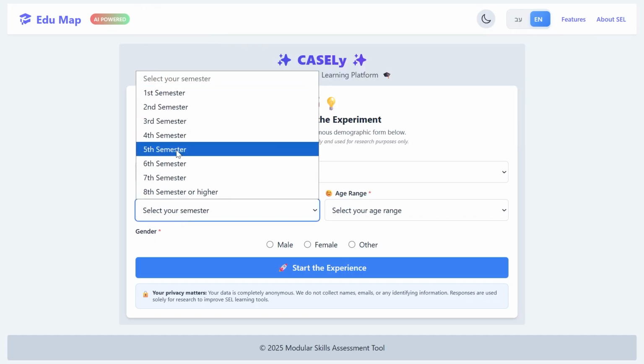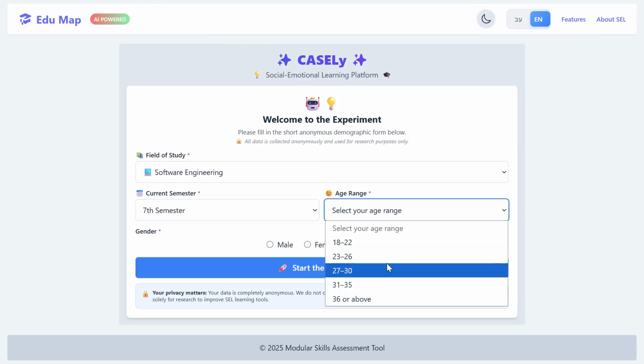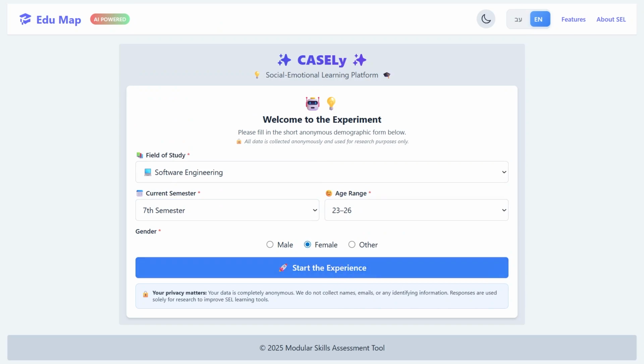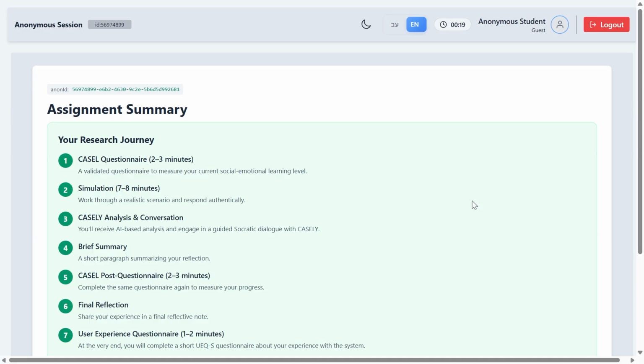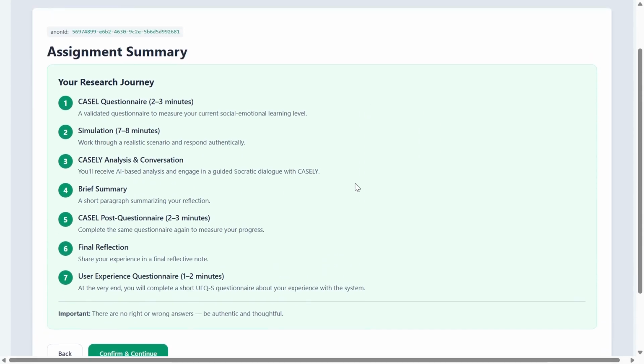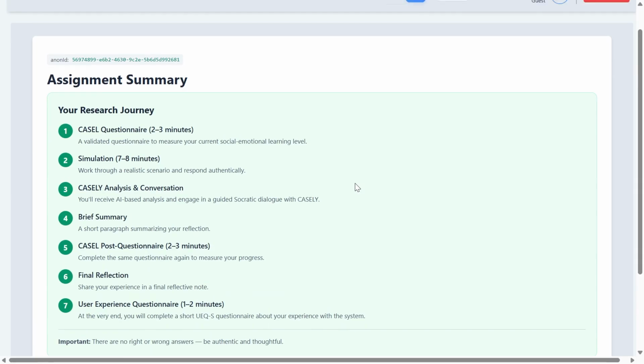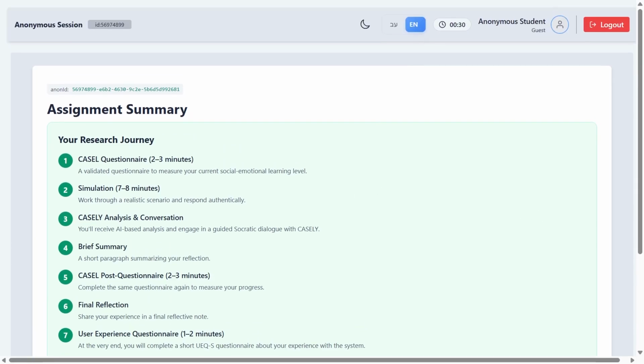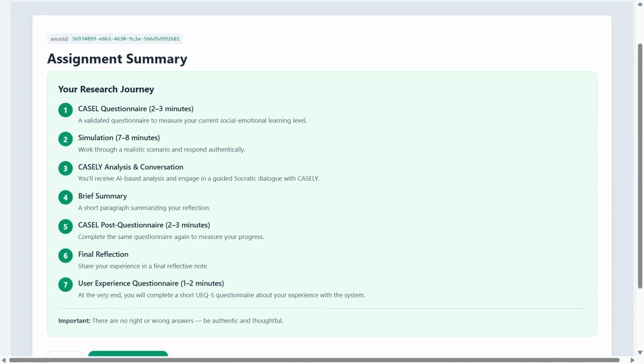After entering the system, participants proceed through a structured experimental flow that includes a socio-emotional simulation, automated CASEL-based analysis, and, for the experimental groups, an AI-guided Socratic dialogue. This screen presents the stages of participation in the research process. A CASEL questionnaire at the beginning of the study, a socio-emotional simulation, automated analysis, and a concluding CASEL questionnaire. In the experimental groups, an AI-guided Socratic dialogue and reflective questions are added, while the control group completes the process